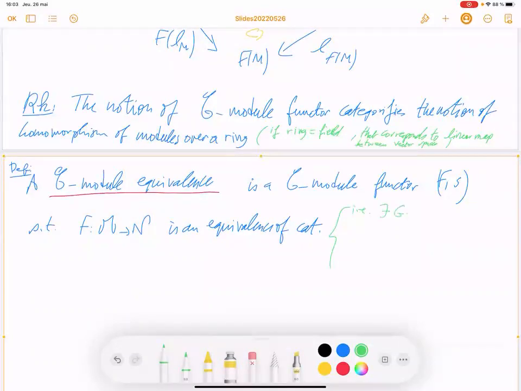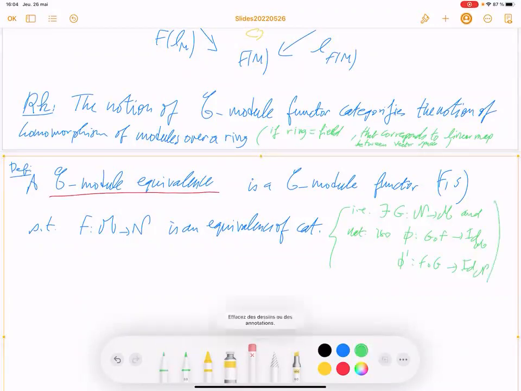So there exists a functor G from N to M and a natural isomorphism phi from G composed with F to identity of M, and another natural isomorphism from F composed with G to identity of N. Equivalence of category.